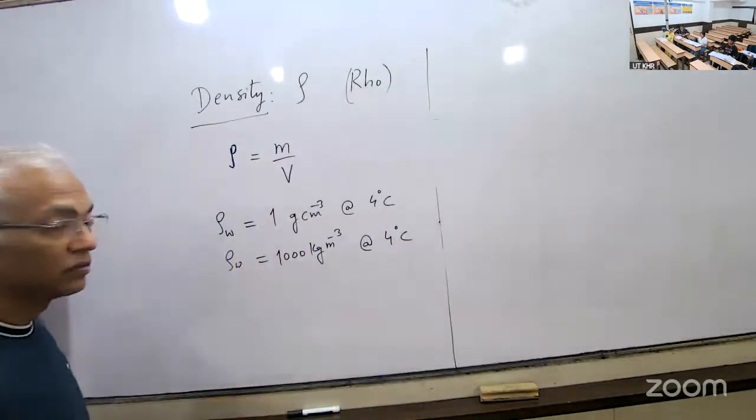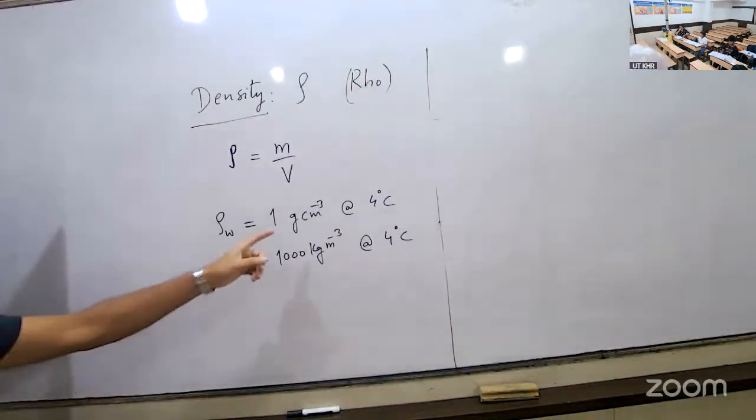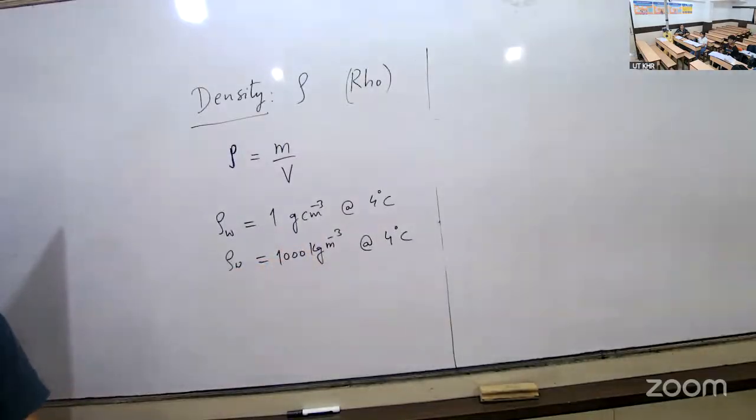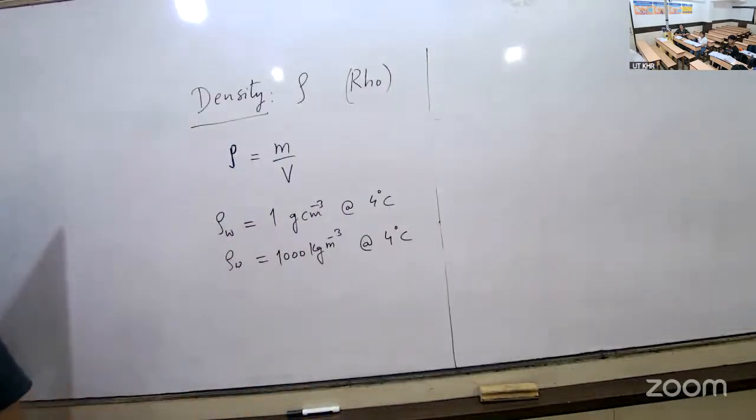So what does this mean? This means if you take a container of volume 1 cubic centimeter and you fill that container with water, that water will weigh 1 gram. Likewise, the mass of water in a container of volume 1 cubic meter, meaning 1 meter length, 1 meter breadth, 1 meter height, when filled completely, will weigh 1000 kilogram or 1 ton. This is the significance.